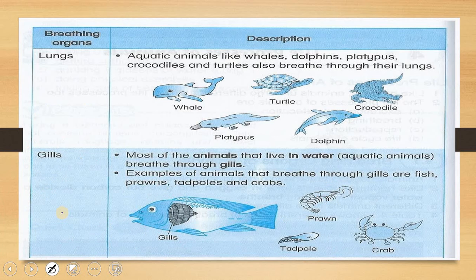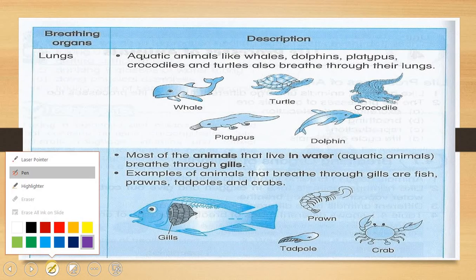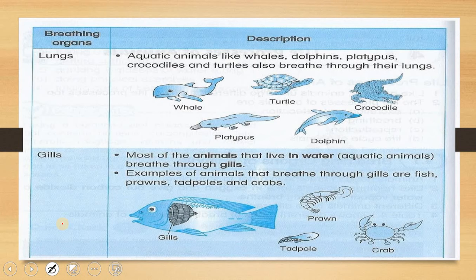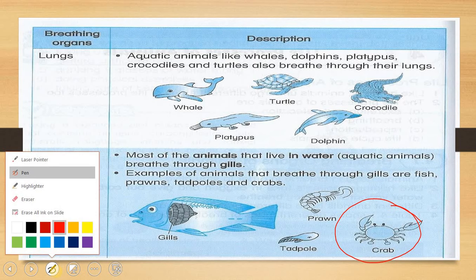Maksudnya daripada berudu jadi katak, dia akan mula-mula bernafas guna insang dan bila dia jadi katak, dia akan bernafas guna kulit dan juga paru. Okay, so we have another example of animal that breathe through gills, which is the crab. Okay, so how do animals breathe through gills?